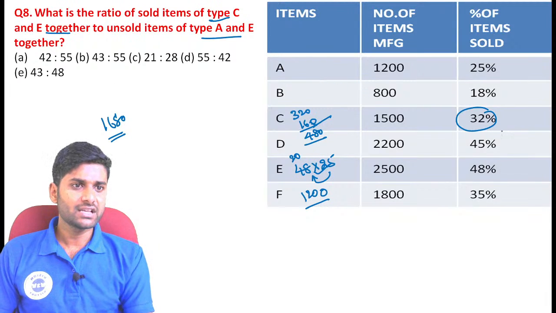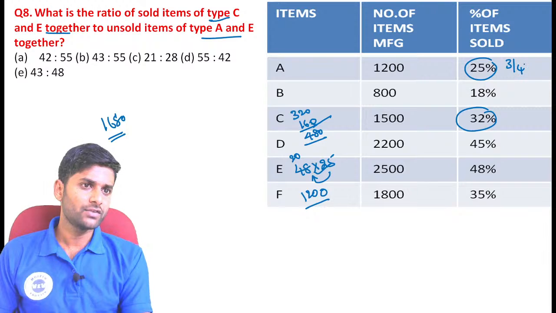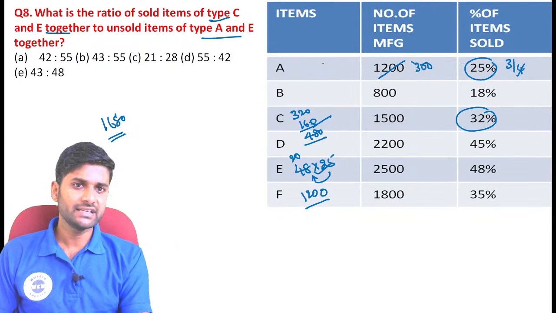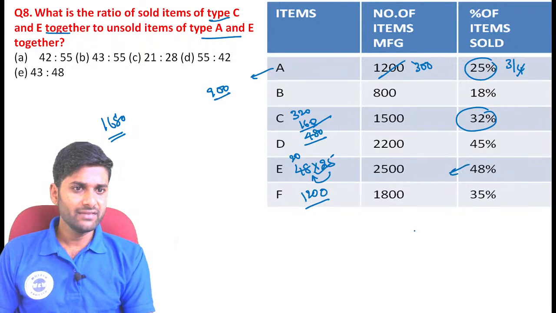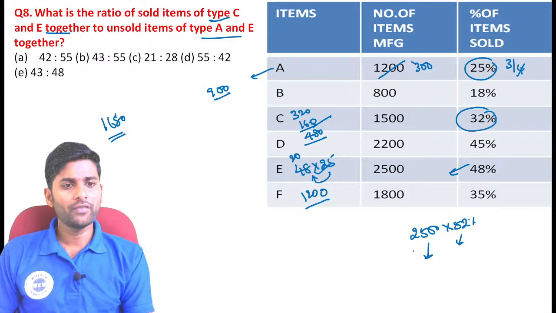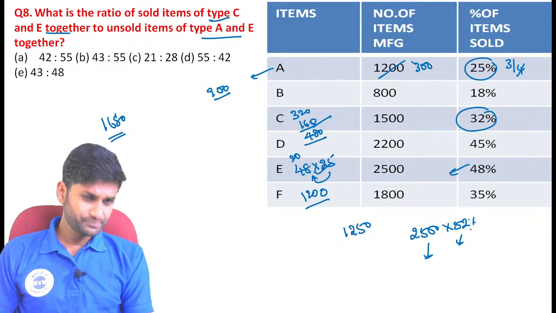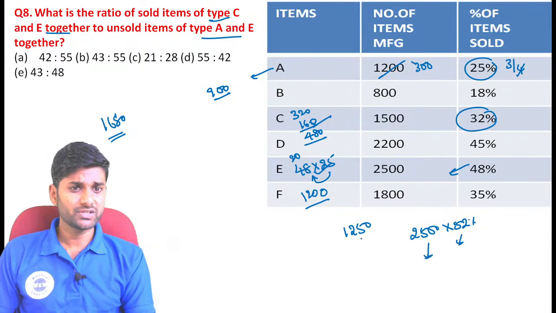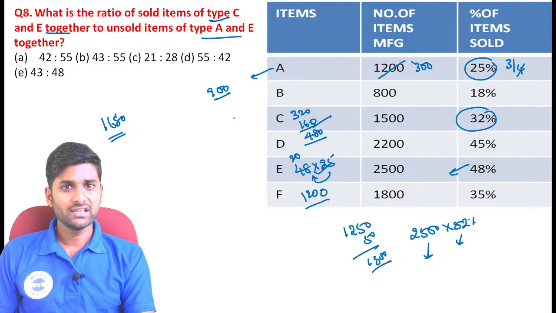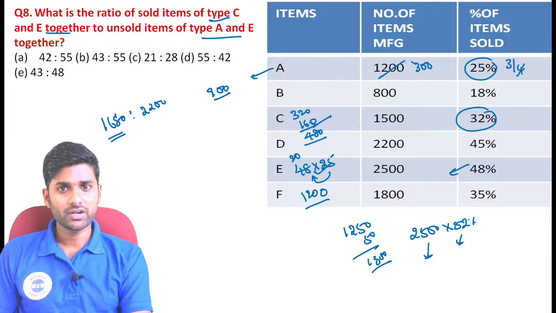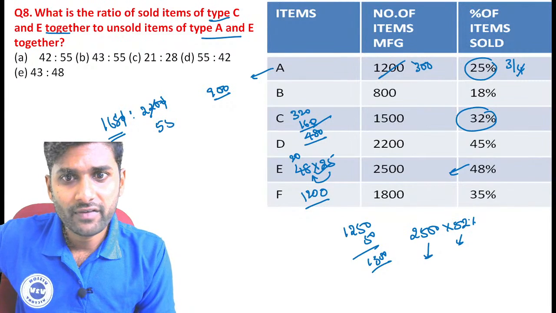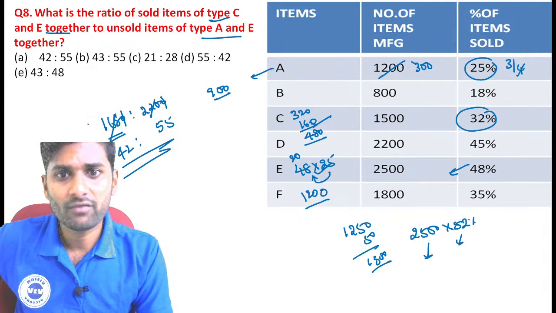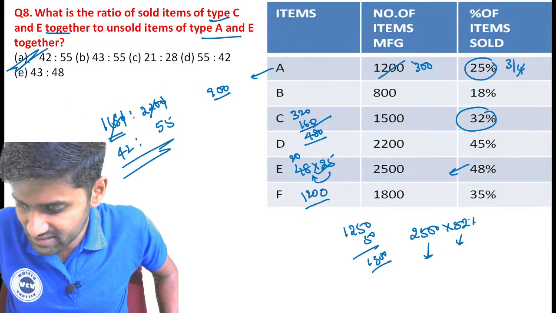Unsold items of A and E, guys. So this is 3 by 4th value. 4 parts are exactly equal to 300, so 3 3s are 900, the unsold value of A. Now E, guys. Here E value is 2500 into 52%. 52% means half of this value becomes 1250. Now 1% is equal to 25, 2% is equal to 50. The value becomes 1300, guys. So 900 plus 1300, the value becomes 2200. You just cancel the zeros. Now this is the value 1680 by 2200, cancel zeros, and the value becomes 42 is to 55. So 42 is to 55 is the correct answer.